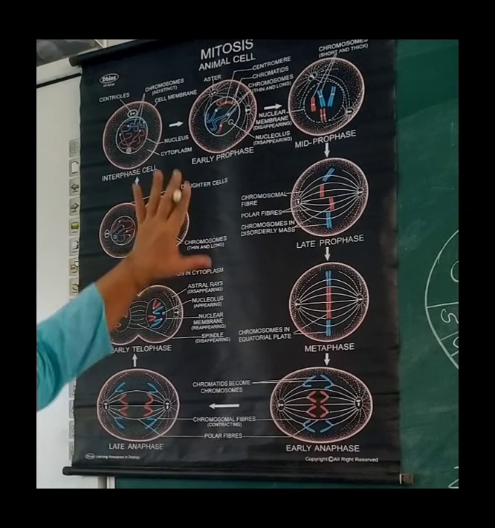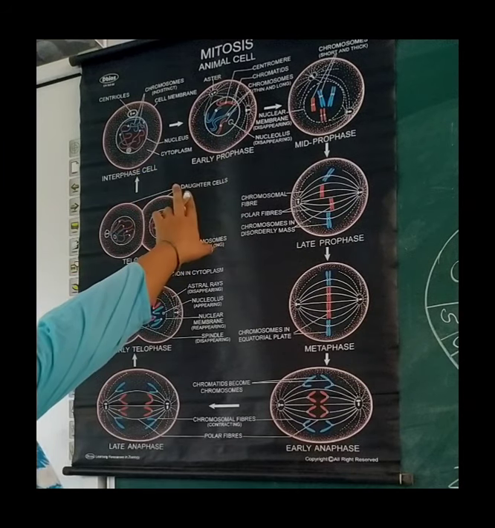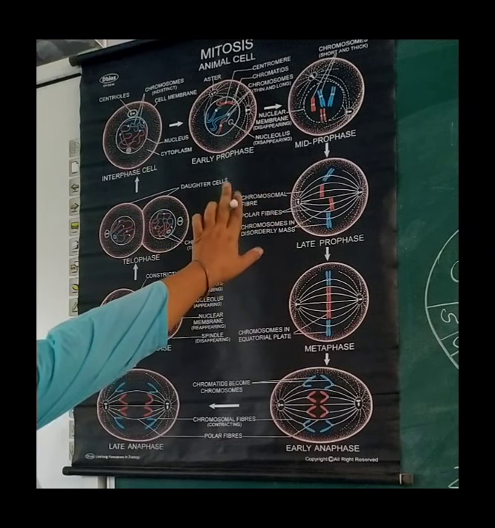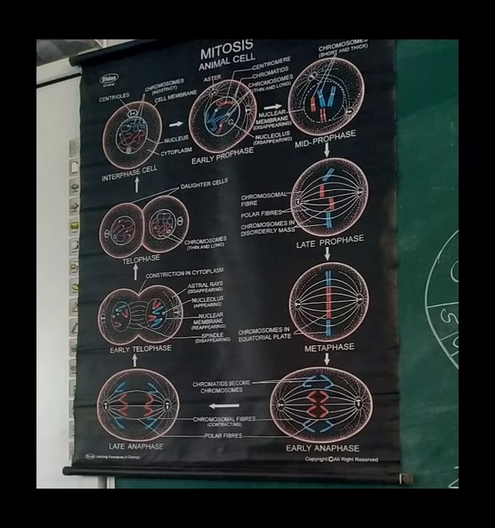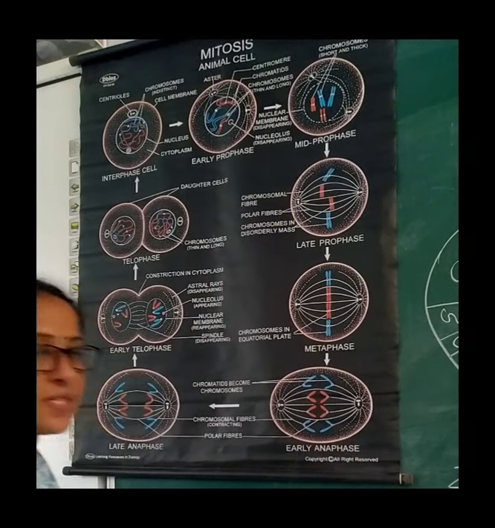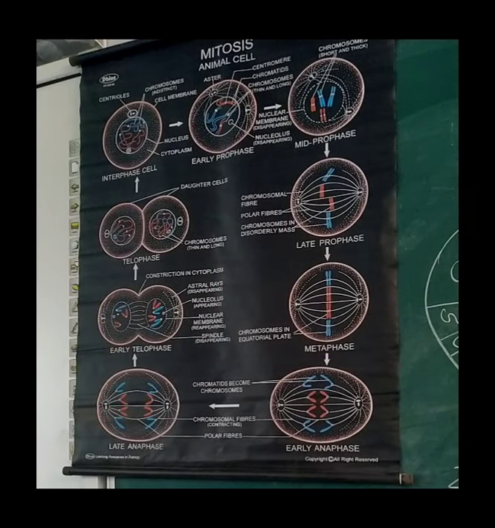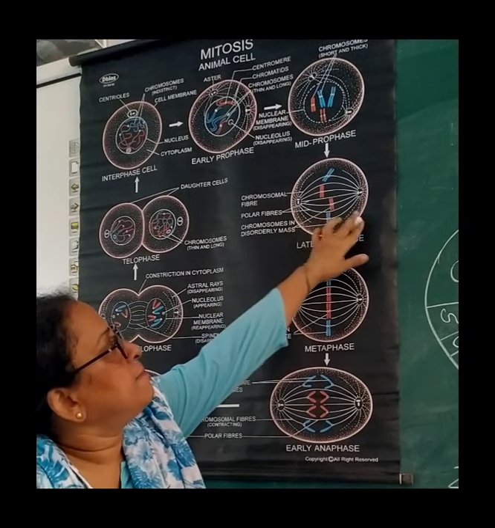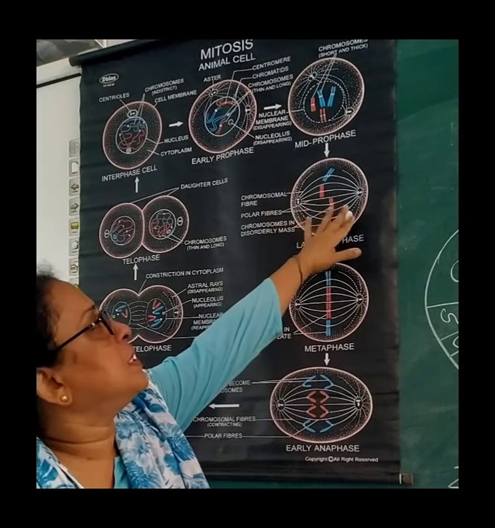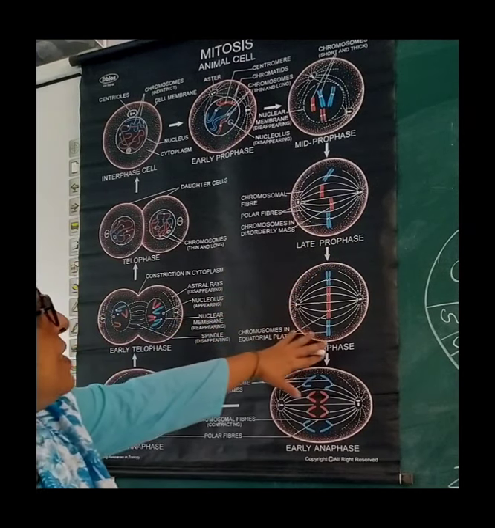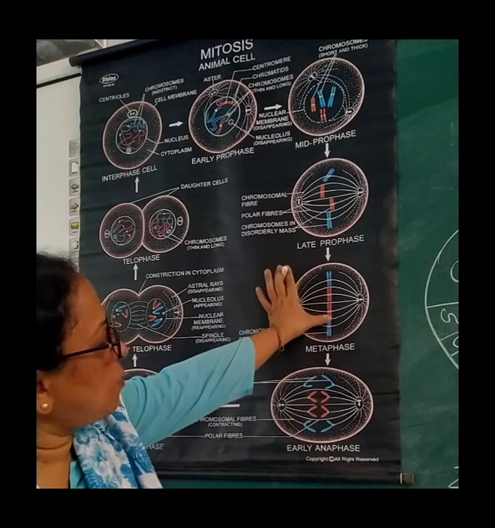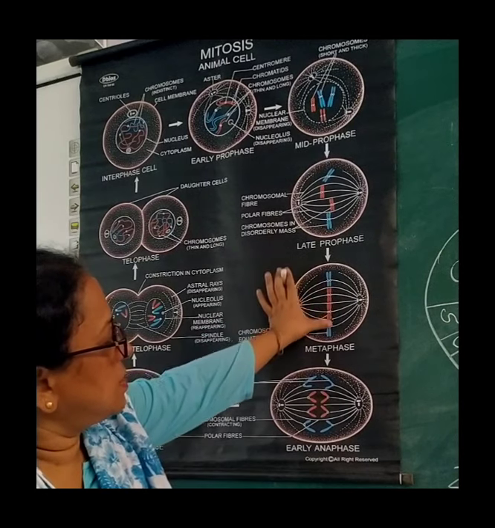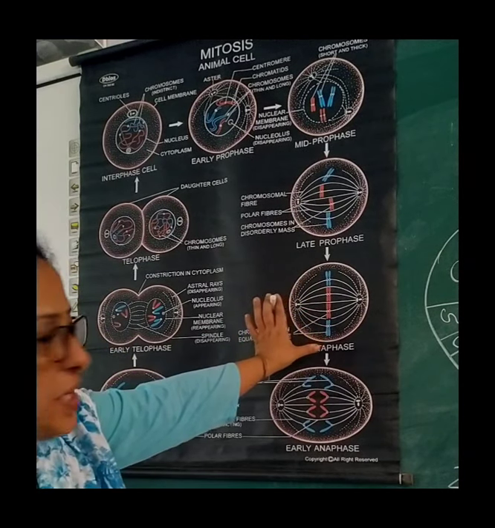They are arranged properly. There is a disappearance of nuclear membrane and nucleolus, and even the centrosome. That centrosome is divided into 2 centrioles, and the centrioles form the poles. You can see in the late prophase stage where spindle fibers are formed between the poles, and in the metaphase stage there is the arrangement of these chromosomes in a metaphase plate, that is an equatorial plate.